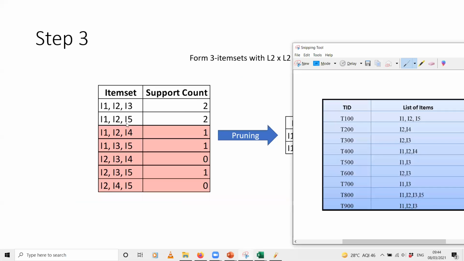I1, I2, I3 together are present in 2 transactions out of 9. Which 2 are they? If you see here, it is T800 and T900. So 2 out of 9 transactions have I1, I2, I3. Similarly, if you see I1, I2 and I5, it's present in T100 and T800. So again 2 transactions.